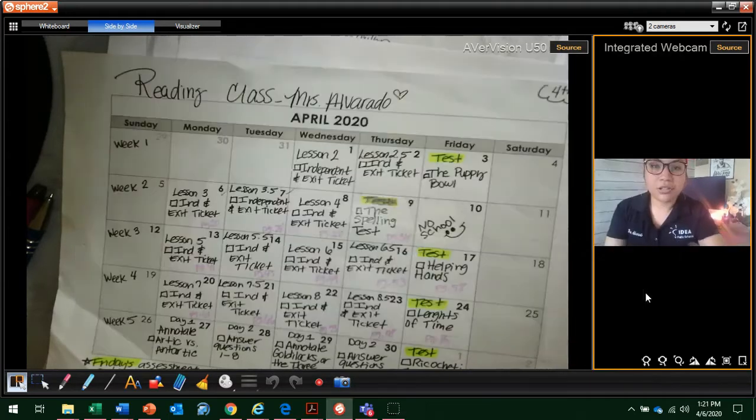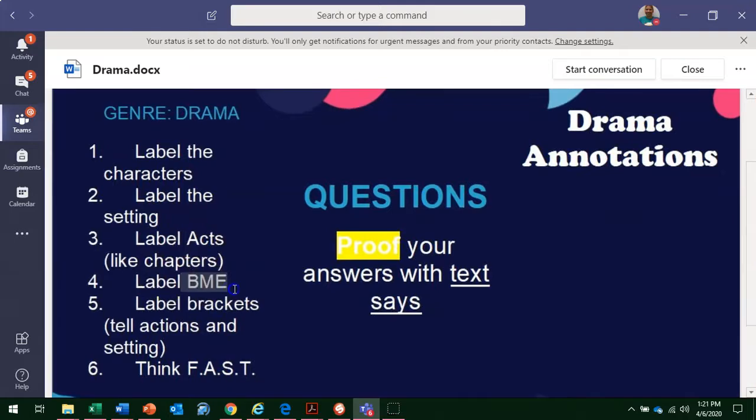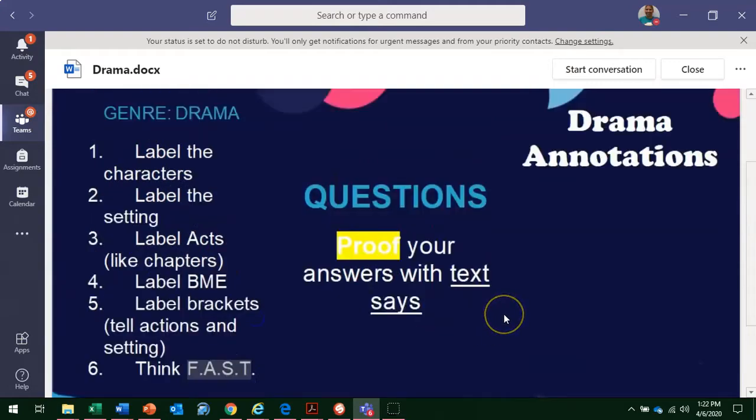So let's go back to the anchor chart. And on the anchor chart, we're going to label the characters. You know that we always label the characters in literary. We're going to label the setting. We're going to label the acts, which are like chapters. We're going to label B and E, because remember, it's literary. So yes, we do beginning, middle, and end. We're going to label the brackets. Why, boys and girls? Because the brackets tell us the actions and the settings. And remember, we are thinking fast. So let's go ahead and go back.